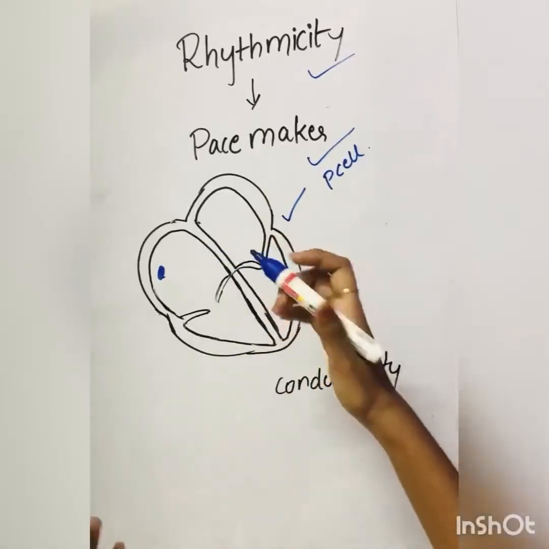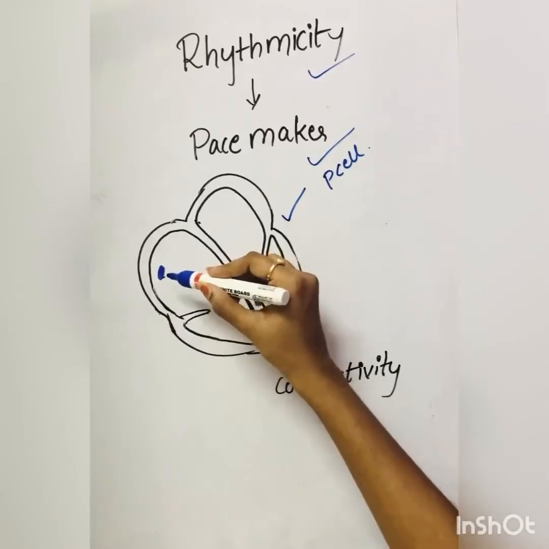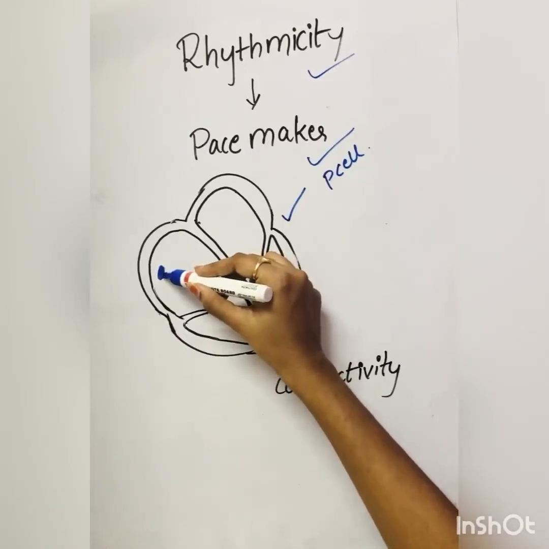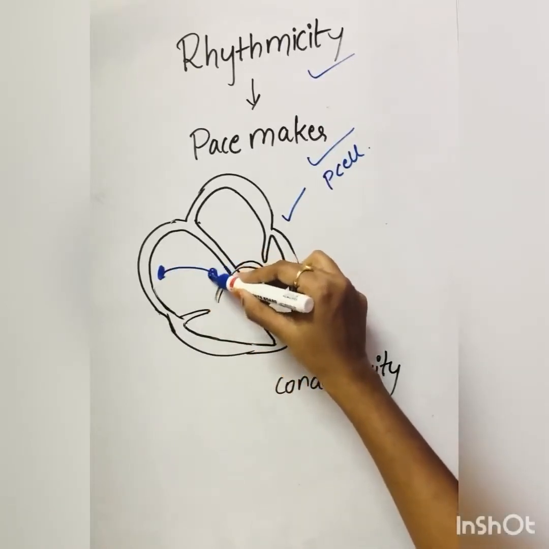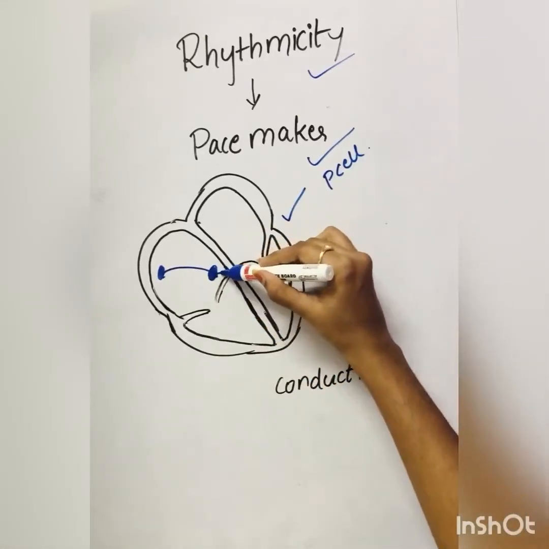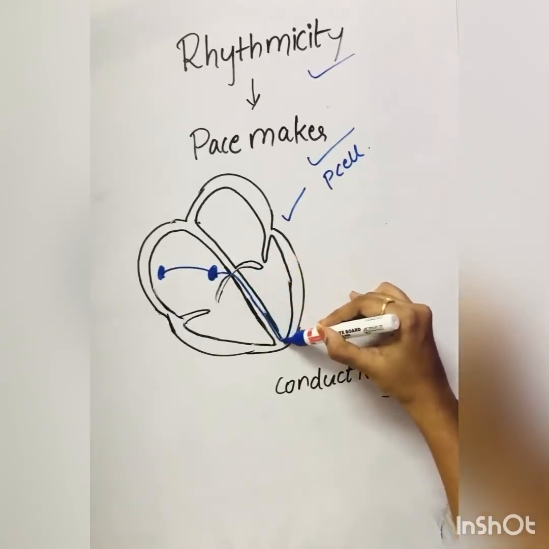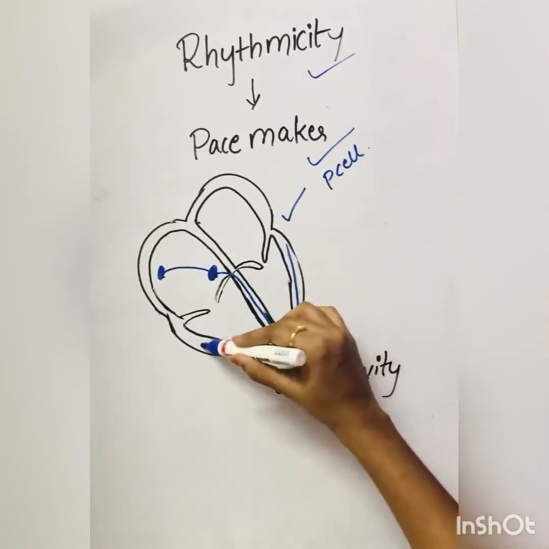After impulses are produced, these impulses are transported from the SA node to the AV node. From here, they are transported to the bundle of His and then to the Purkinje fibers.